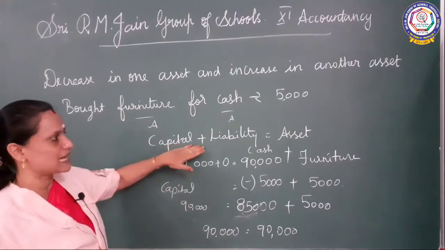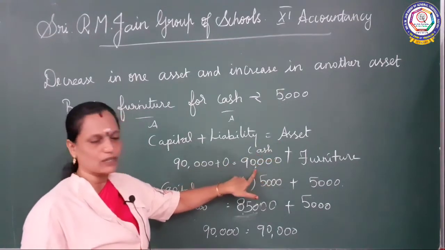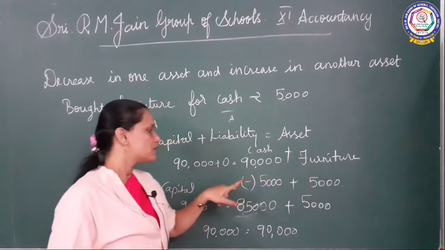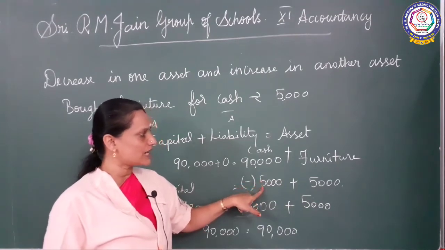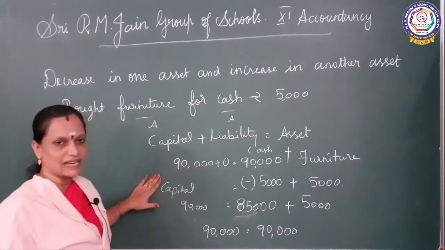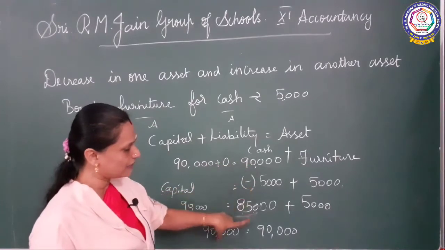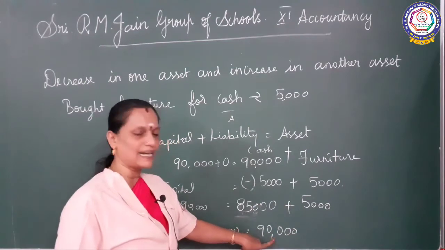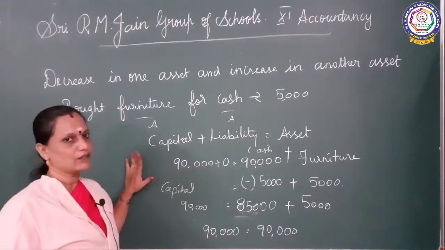See, capital plus liability equal to asset. Asset, how much we are having in cash? 90,000 rupees we are having. See, now we are going to purchase another asset. So taking from one asset and then buying another asset. Okay, so 5,000 we are taking and then we are purchasing 5,000 worth of furniture. So here it will never change. So 90,000 automatically it will come, and then here 85,000 should come, and then if you add the 5,000 furniture, again you will be getting 90,000. So both the sides will be equal, it is correct only. Okay, do you understand? Copy this.